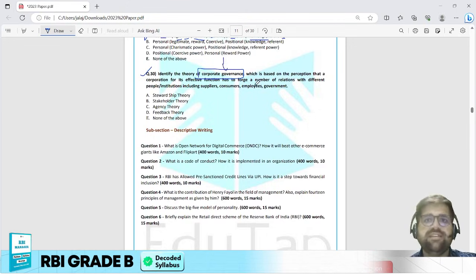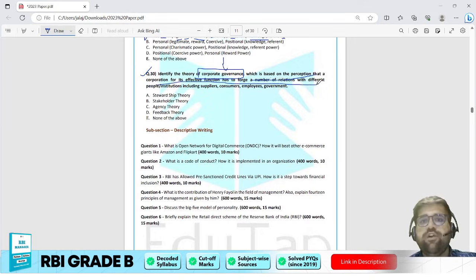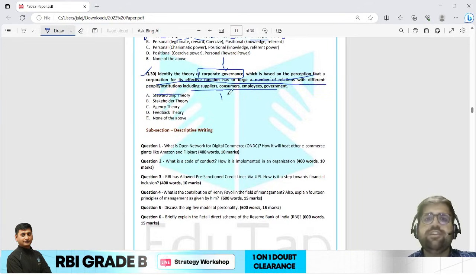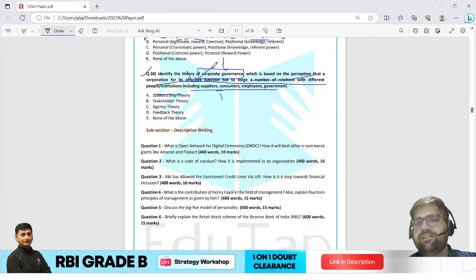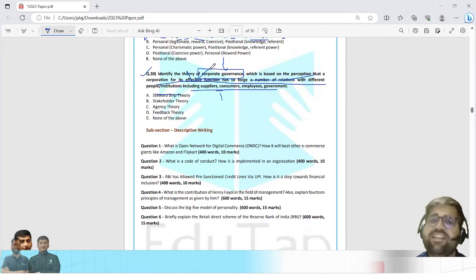This is not from the banking sector, which is based on the perception that cooperation is an effective function to forge a number of relationships with different people and institutions. Simply, this is a topic of theories of corporate governance. There are different theories like stakeholder theory, steward theory, agency theory.